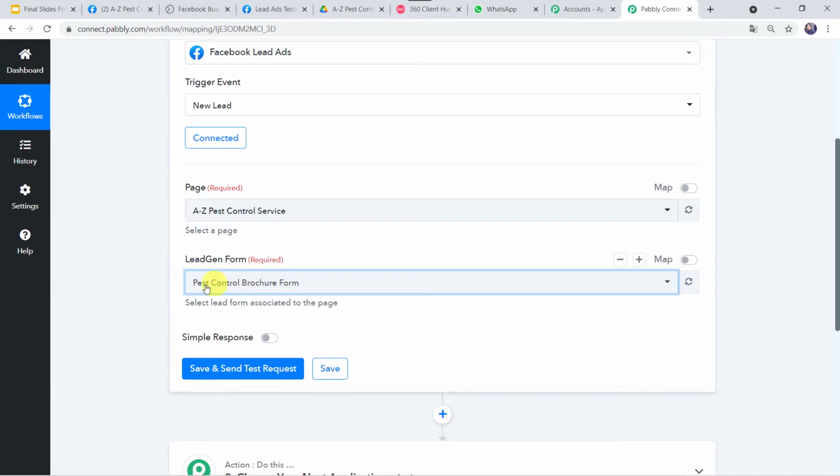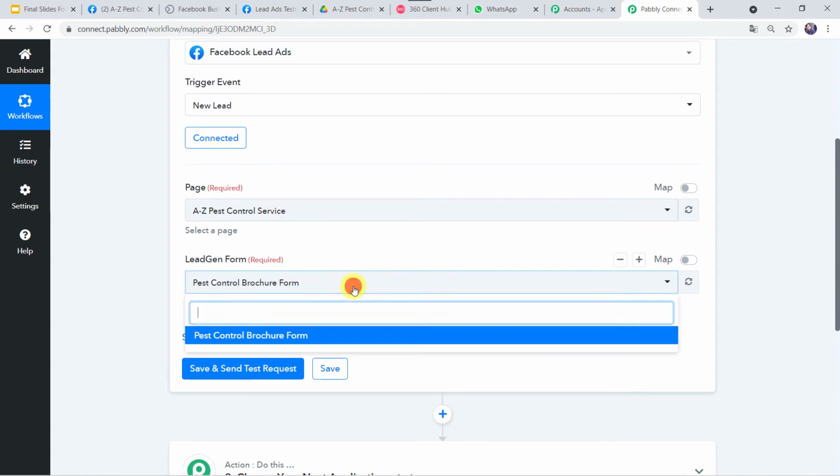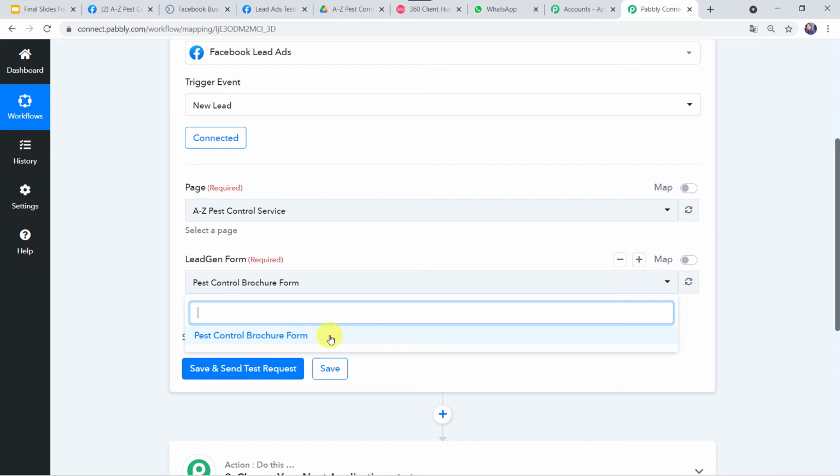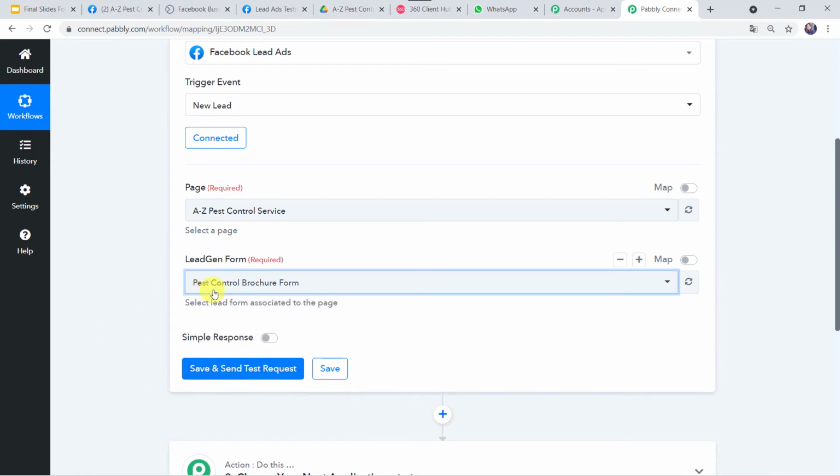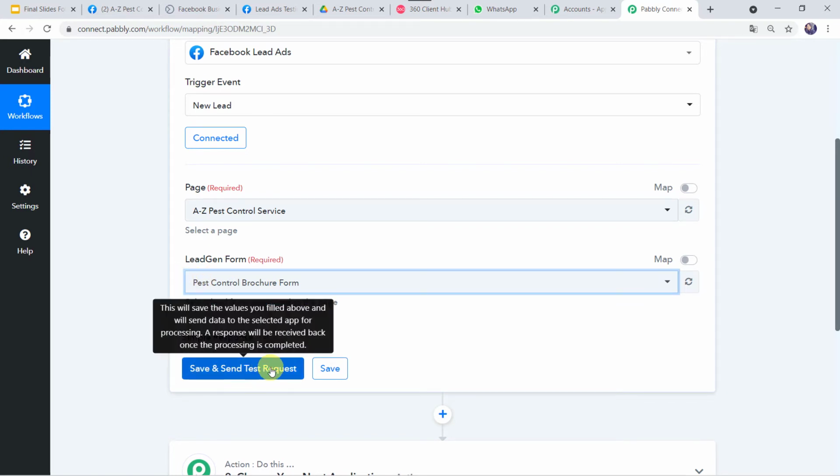And here we can see the lead generation form is automatically captured, just because I have created just one form in this particular page. If you have created multiple forms, then from the drop down you can select whatever form you want. Now before clicking on save and send test request, first we have to go to this form and create a test lead of any customer. We have to just fill this form in the name of some customer. Why? Because after clicking on save and send test request, it is going to capture the recent response.